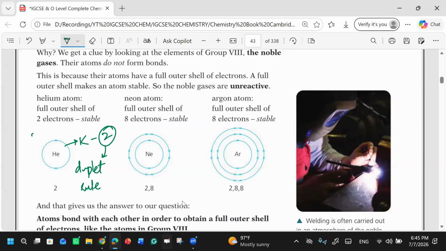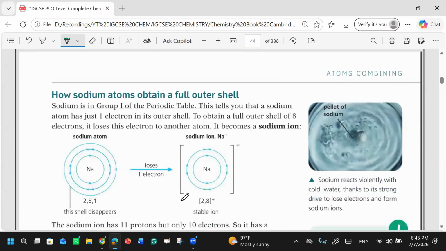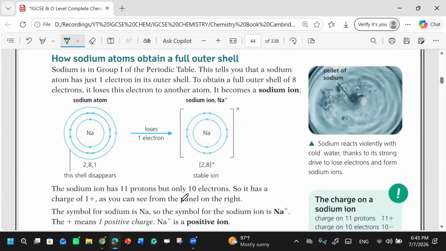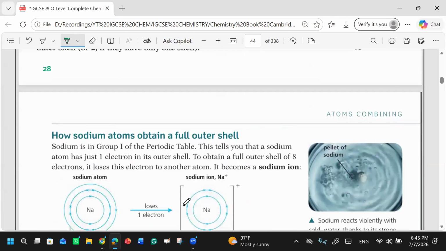Then we discussed the example of sodium and chlorine. I told you that sodium is 11. It has 11 protons and 11 electrons, right? So there is one extra electron if we write the configuration, that is 2, 8, 1, right? So what can be easy? To lose one electron. So basically you will have a sodium ion that forms with one electron lost.